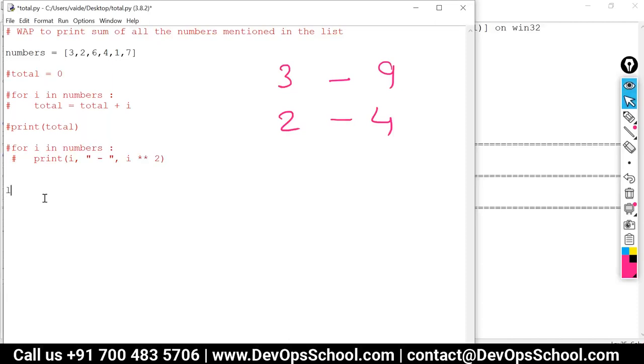So I'm taking LST is equal to car, bike, house, aeroplane. Okay, so this is my list. All the elements are text elements, so they should be always enclosed in pair of single quotes or pair of double quotes. Numbers are to be written directly, whereas text elements are to be enclosed in quotes.